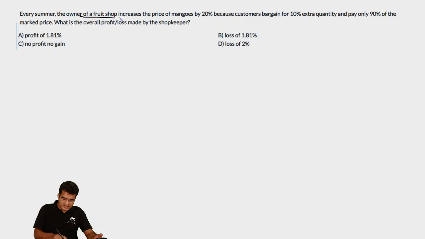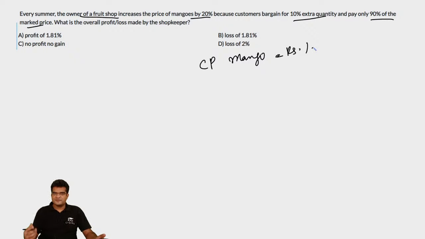So in this question, we are told that there is an owner of a fruit shop. He increases the price of a mango by 20%. And basically, he does that because his customers ask for 10% extra quantity and they pay only 90% of the mark price. So let us assume that the cost price of a mango is say ₹1. And suppose he normally sells 100 mangoes. Now if he is selling 100 mangoes, what is the total cost price of these mangoes? It will be ₹100.